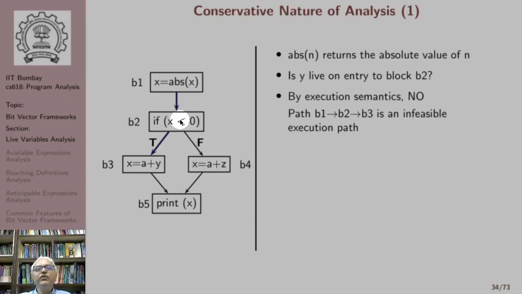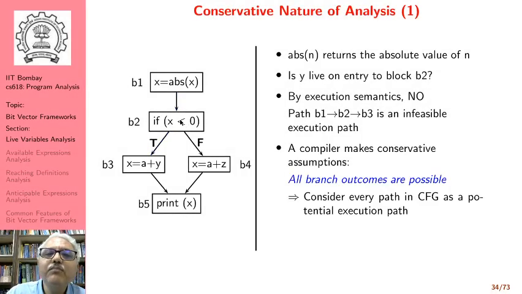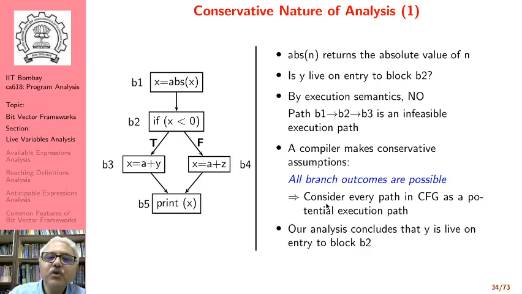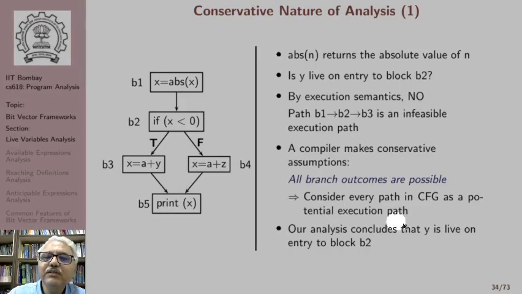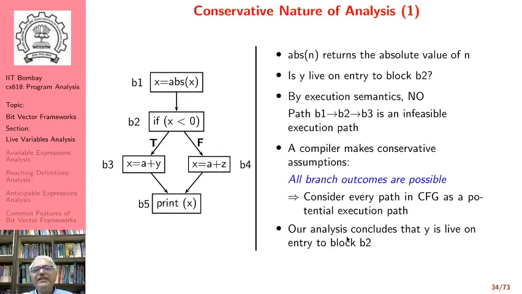However, we are doing static analysis and in general we do not know the values of variables. So we assume all branch outcomes. We make conservative assumptions. We say all branch outcomes are possible. Therefore, we consider every path in the control flow graph as a potential execution path. So our analysis concludes that y is live on entry to basic block B2. This is an example of inexactness.